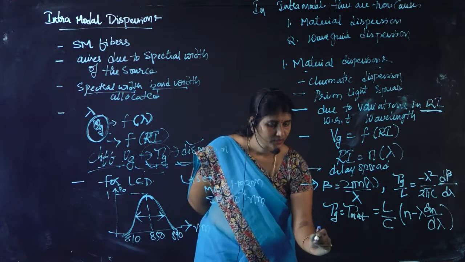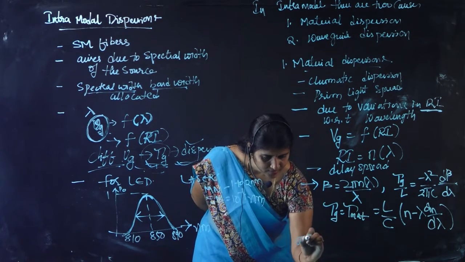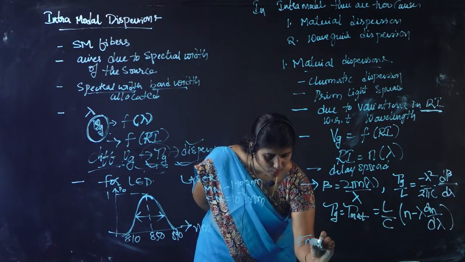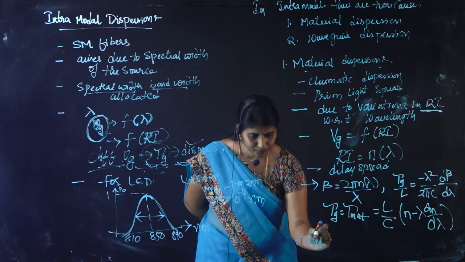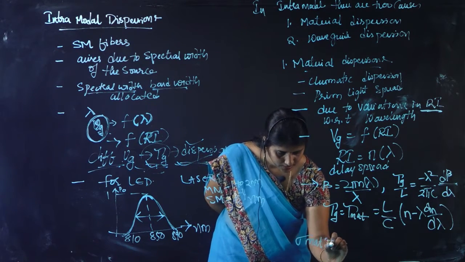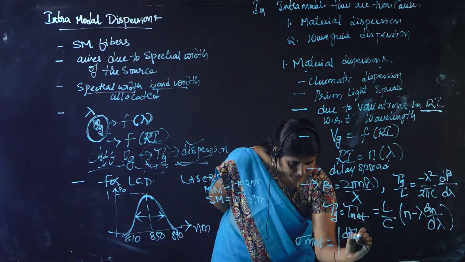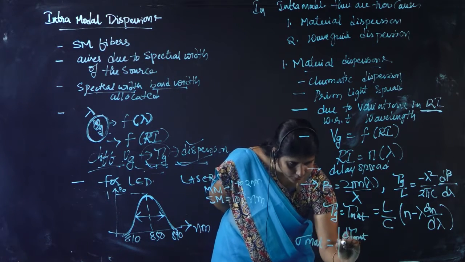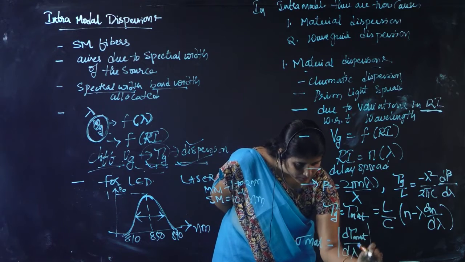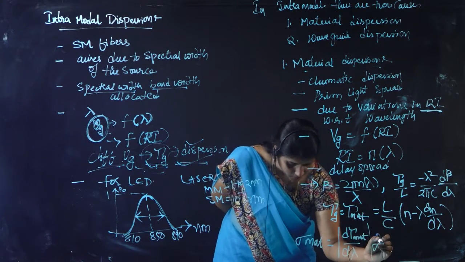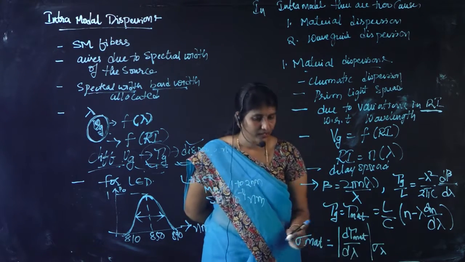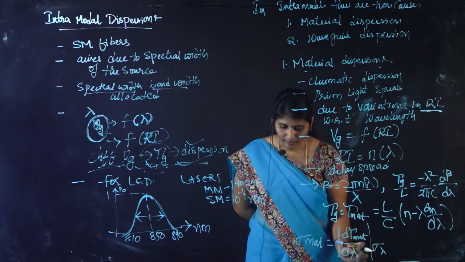And if sigma mat is the amount of pulse spread, then it is given by the modulus of d tau mat, that is your material delay, by d lambda, with sigma lambda. This is the difference in the wavelength.